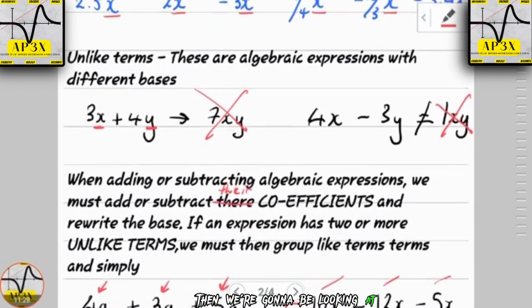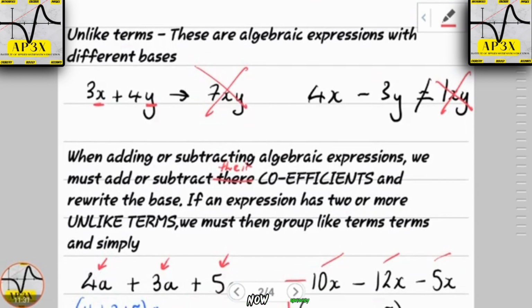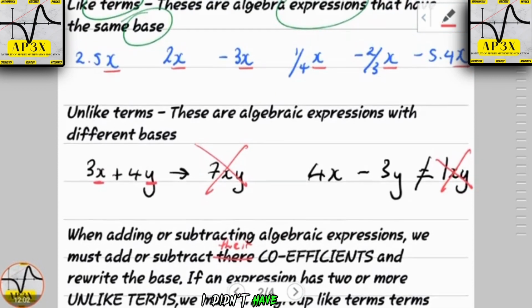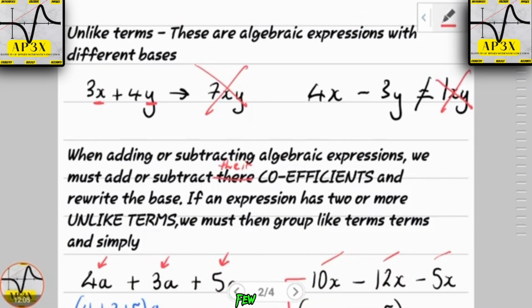Next, we're going to be looking at unlike terms. Obviously, putting a prefix in front of a word will give you the opposite meaning of the word. So it's kind of self-explanatory that unlike terms are algebraic expressions that have different bases, whereas like terms have the same base. I didn't have these examples written down already, so let me just write a few here for you.